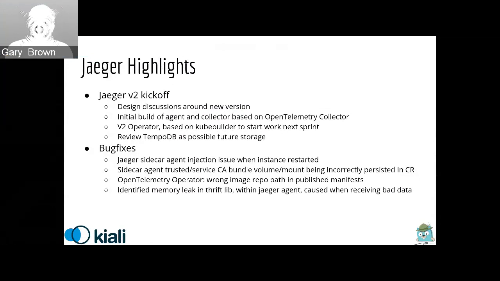And we've got an initial POC that currently has a build for the agent and the collector parts of Jaeger based on the OpenTelemetry collector. So we'll be adding more capabilities to that proof of concept until it gets to the point where it has very similar functionality to the current version of Jaeger.